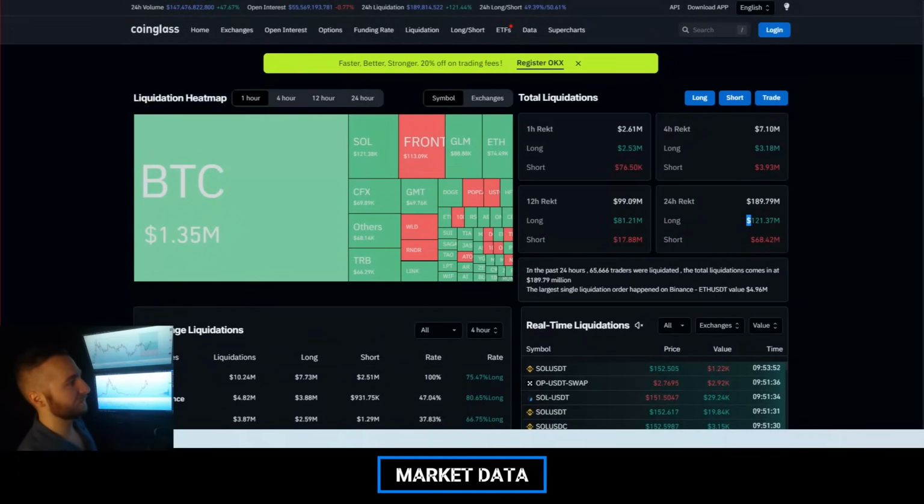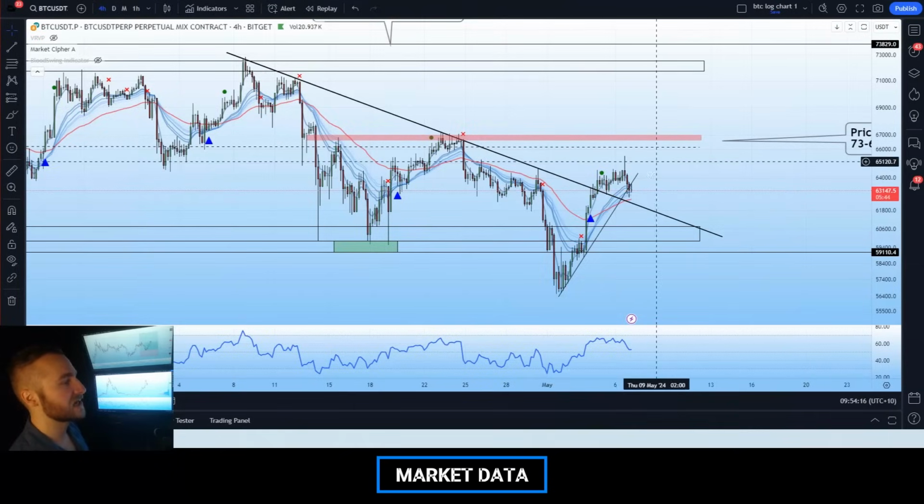24-hour volume is up 47%, sitting at 147 billion. 24-hour liquidations are up 121%, sitting at 189 million. Of the 189 million in liquidations, we can see 121 million have come from long positions and 68 million have come from short positions.